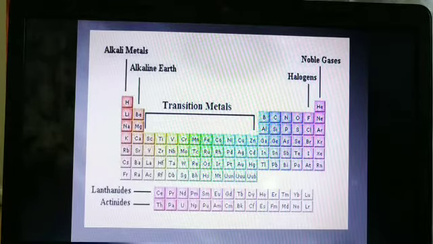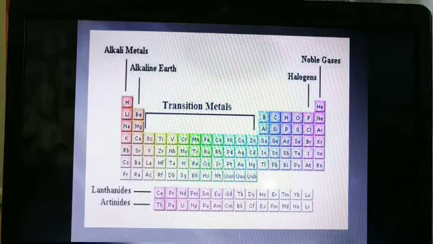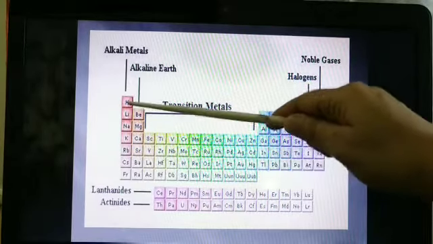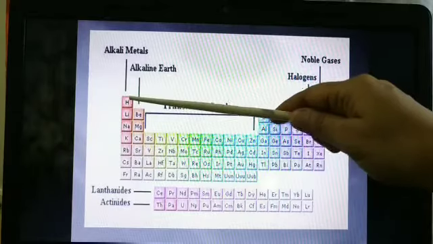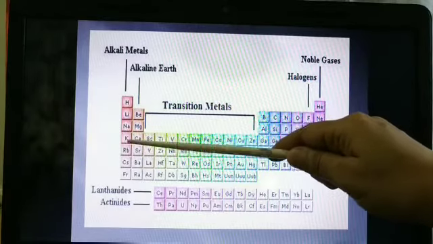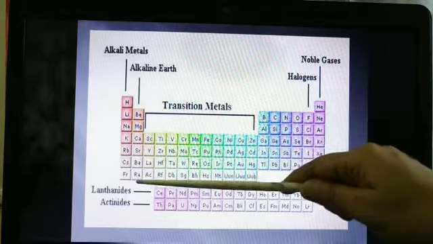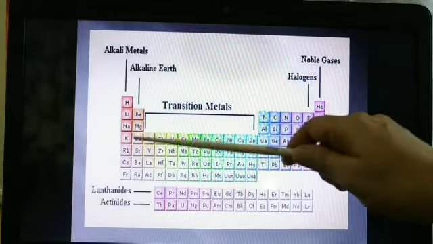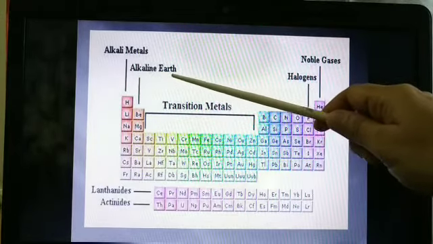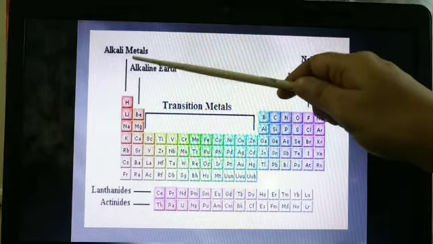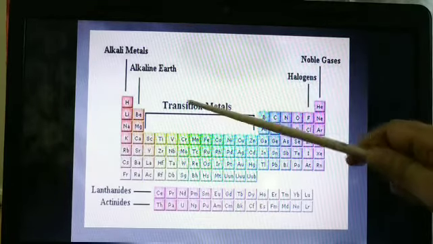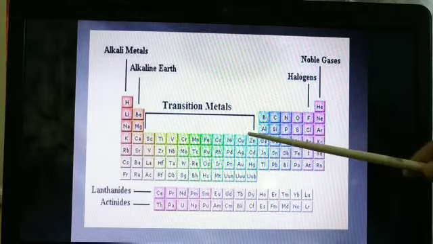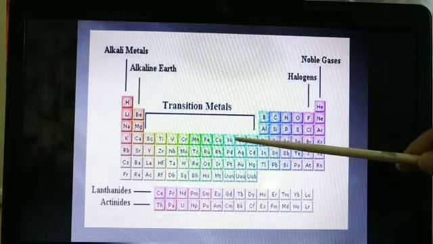Now we'll start thinking of the elements. First group, all those elements which are there as you go down: hydrogen, lithium, sodium, potassium, rubidium, all these elements are called alkali metals. Second group elements are called alkaline earth metals. This group is called transition metals. This group is the D group.